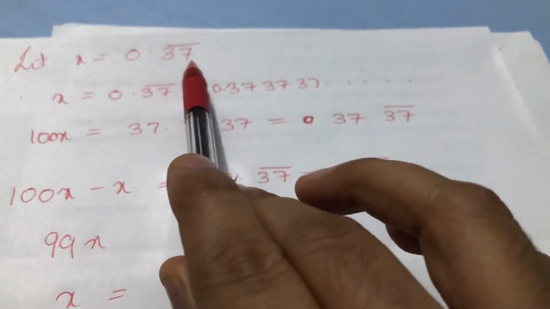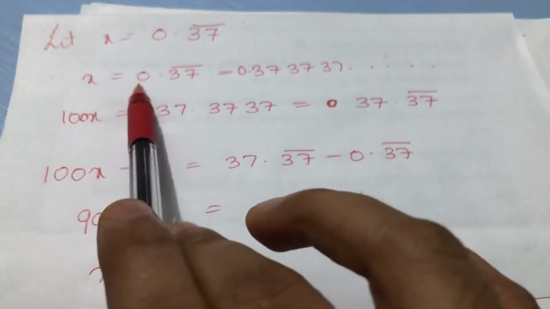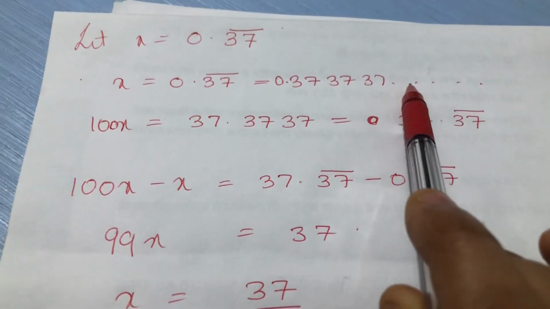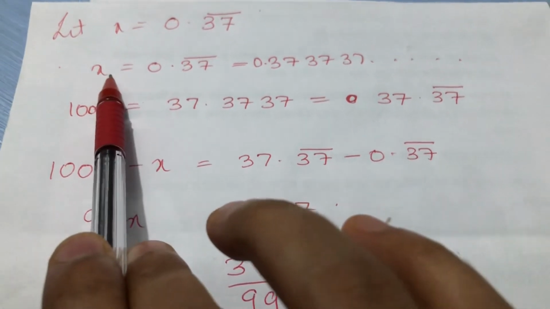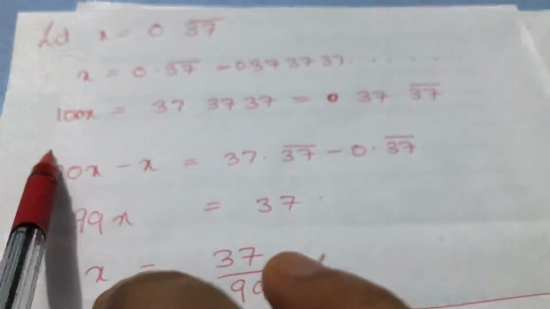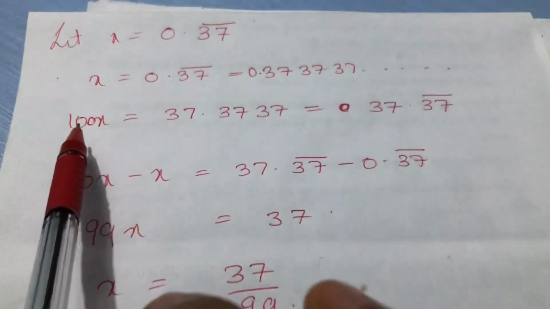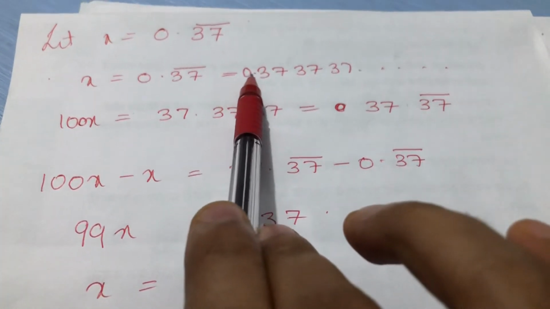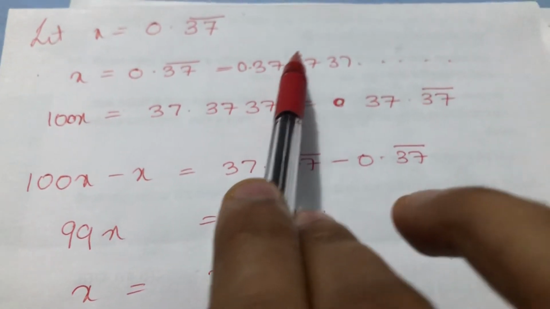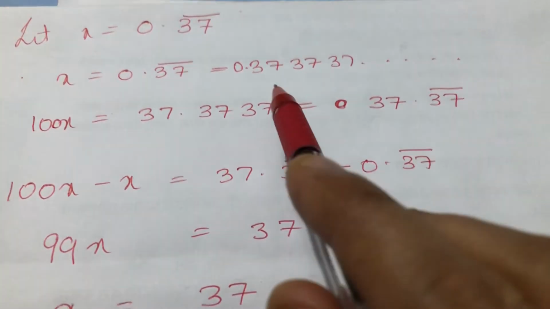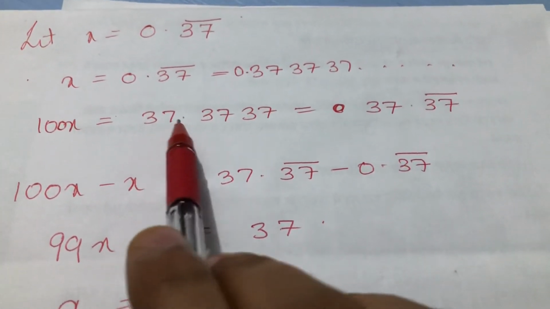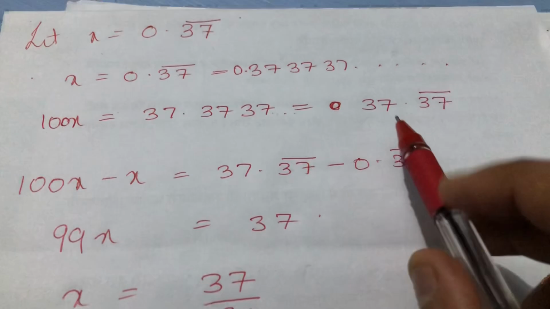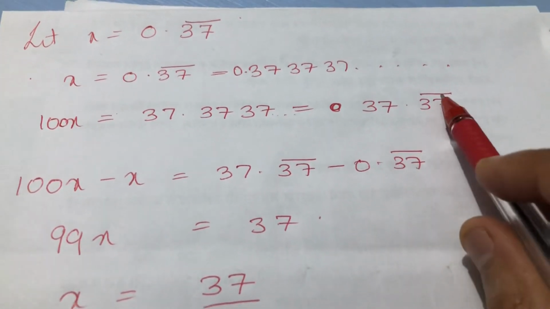Let x equal 0.37 bar. So x is equal to 0.37 bar, you can write it as 0.3737 and so on, correct? Now there are 2 digits after the decimal point. Therefore you will multiply x by 100. So 100x will give you, now what will happen, the decimal point will jump 2 places, correct? So it will become 37.3737 and so on. Okay, that is, you can write it as 37.37 bar.